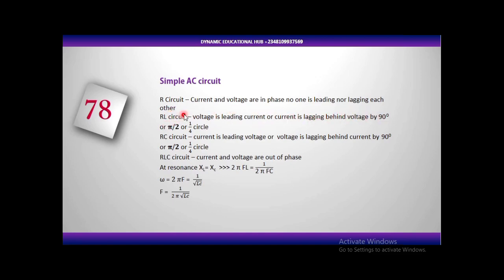90 degree is still the same thing as what? Pi over 2, because pi is 180 degree in radian. And pi over 2 is still the same thing as what? 1 over 4 circle, because 2 pi is equal to 360, a complete circle. Now 2 pi divided by 4 will give you pi over 2. So 1 over 4 circle or revolution. So voltage is leading current in RL circuit, or current is lagging behind voltage by 90 degree.